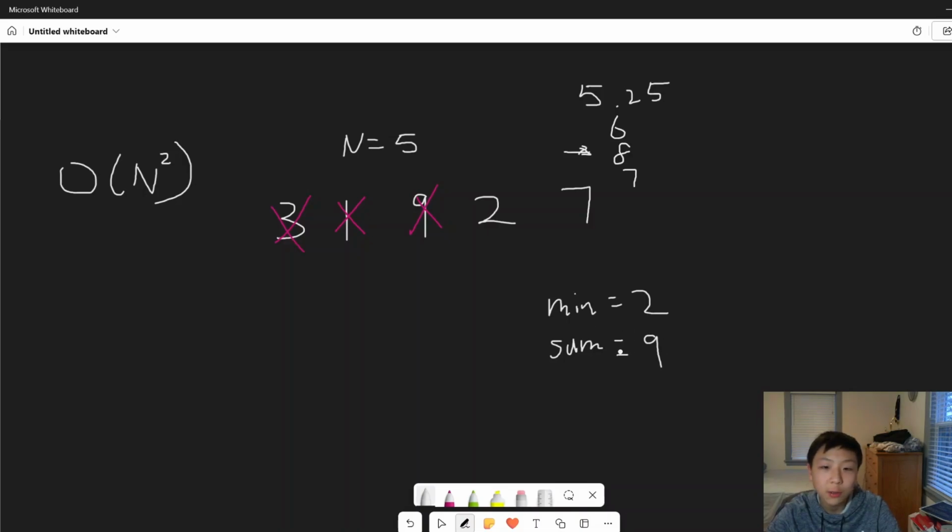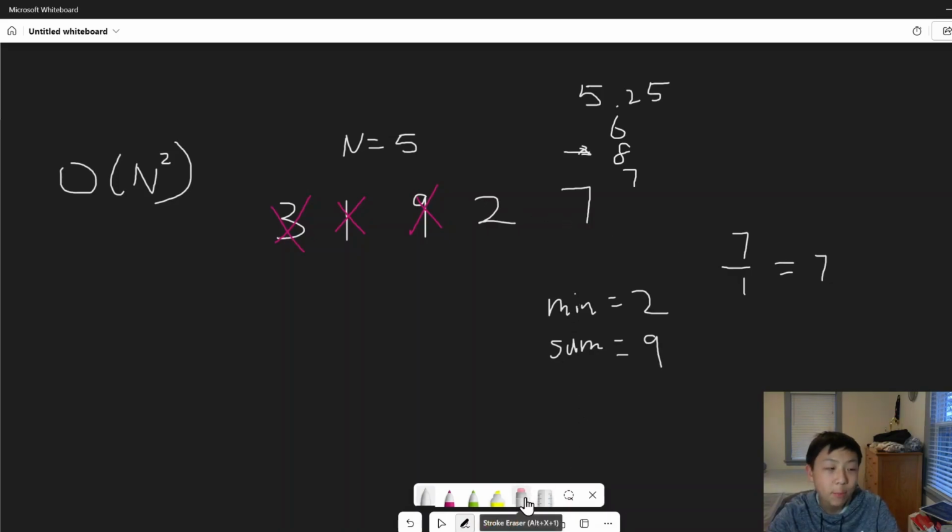Okay, so when we have the sum and the minimum, we can easily calculate the final score. All we need to do is subtract 2 from 9, where we get 7. That is basically the same as removing this 2 over here. Then we just divide it by how many elements minus 1, because we already removed 1. So 7 divided by 1 is just going to give us 7. And so that is going to be our final score.